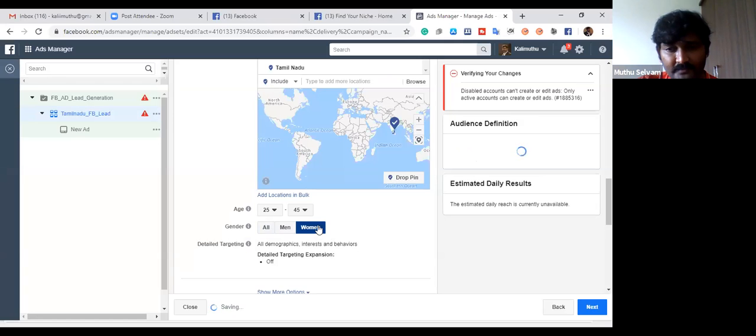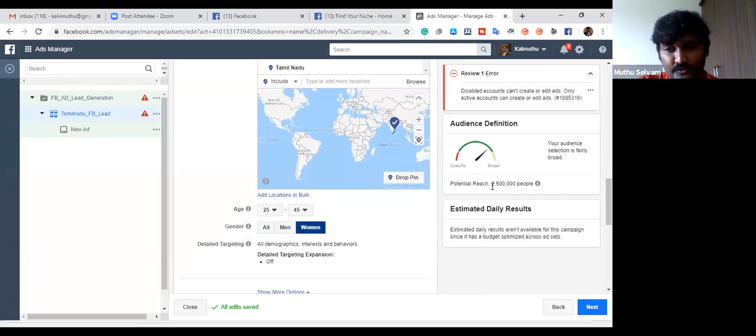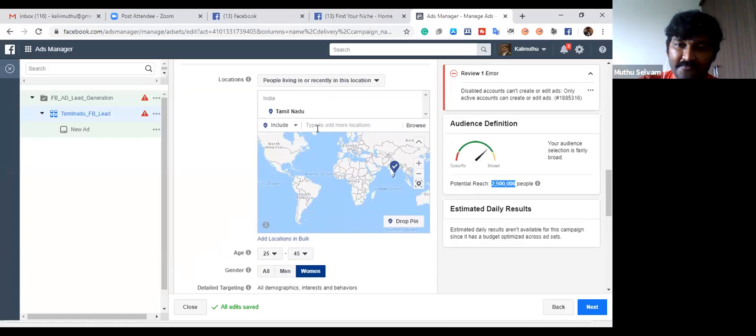If I selected woman, the audience will show here 25 lakhs. 25 lakhs people in Tamil Nadu, age between 25 to 45. These many people are available. That's the data already. It has been automated. You could select it. You could shortlist it. Instead of Tamil Nadu, you could check it out and narrow down still more.